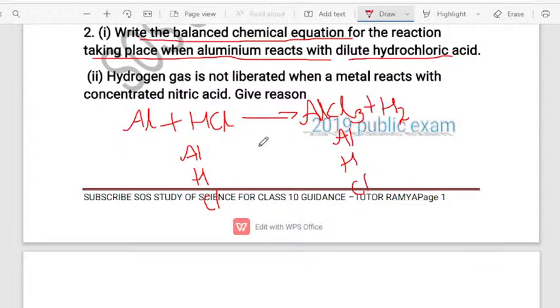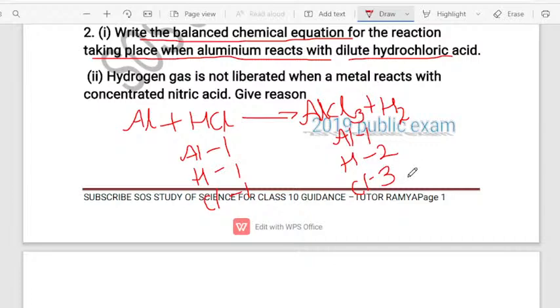Now it is time to calculate the number of atoms present in both the reactant as well as the product side. Here there is only one atom of aluminum, one atom of hydrogen, one atom of chlorine. What about in the product? We have one aluminum, two hydrogen, and three chlorine atoms, AlCl3.